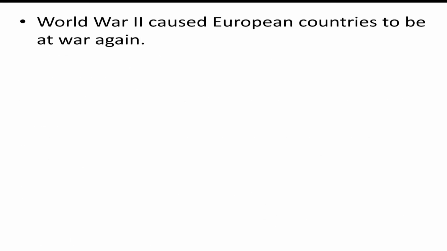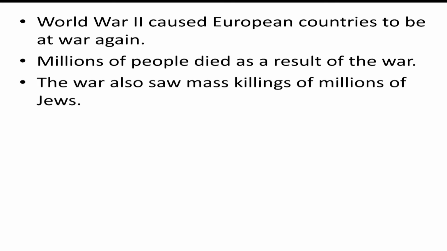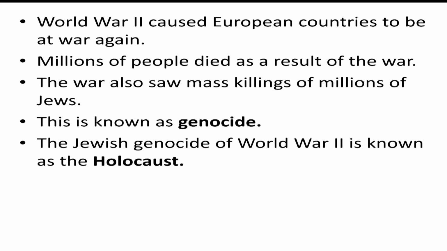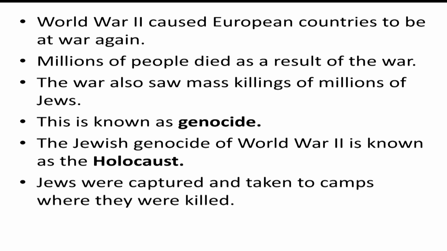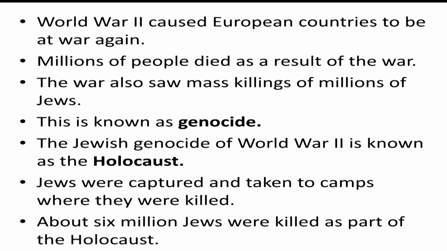World War II caused European countries to be at war again. Millions of people died as a result of the war. The war also saw mass killing of millions of Jews. This is known as genocide. The Jewish genocide of World War II is known as the Holocaust. Jews were captured and taken to concentration camps, where they were killed. About 6 million Jews were killed as part of the Holocaust.